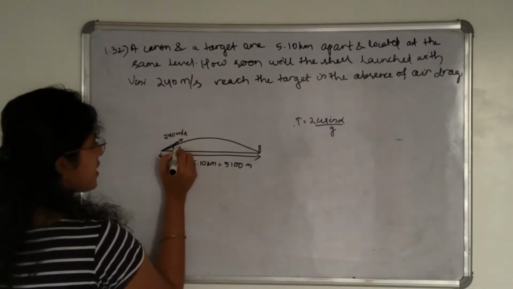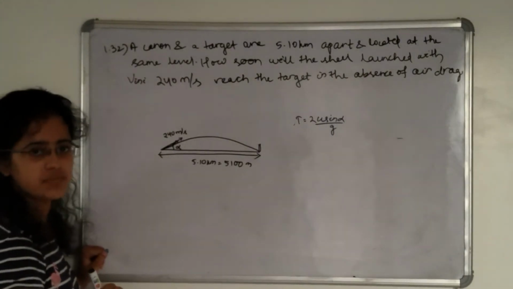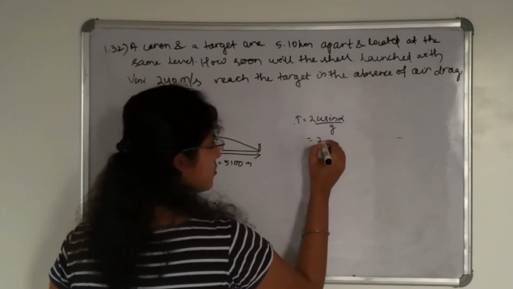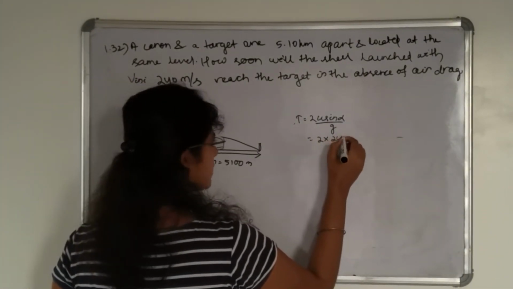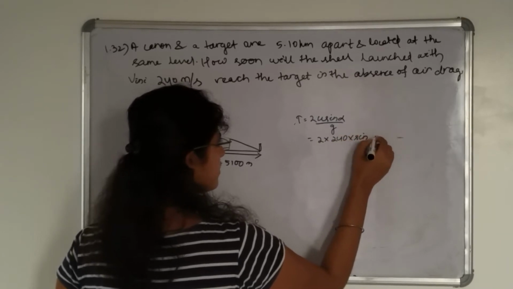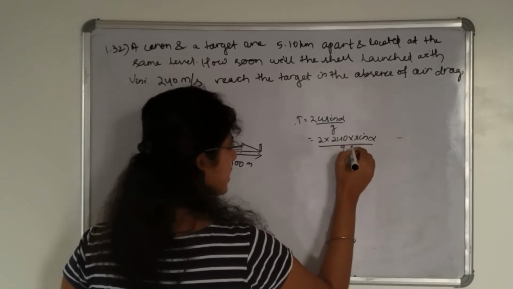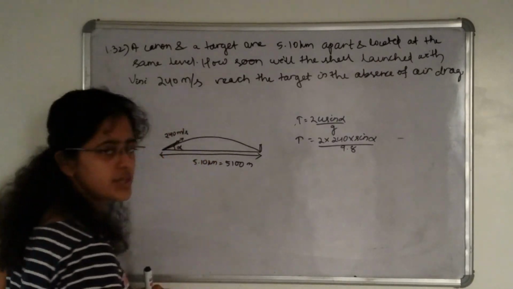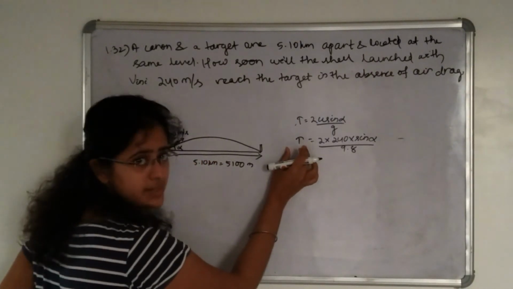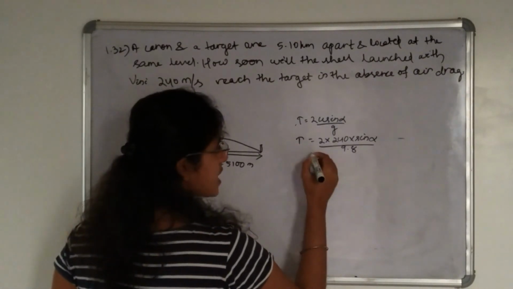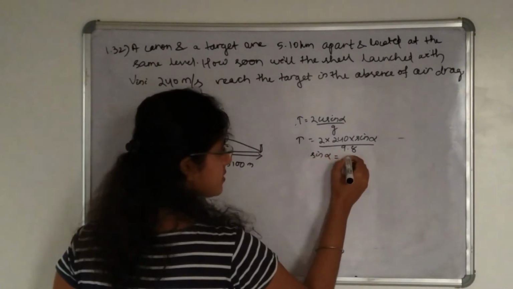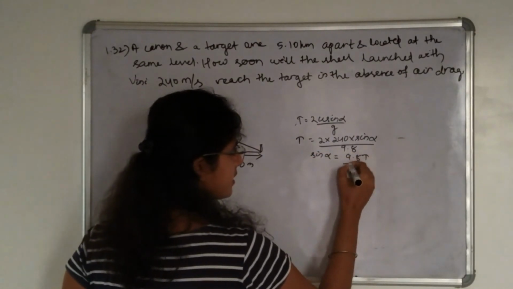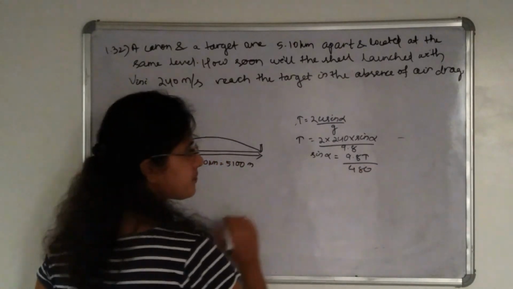Let us say it is making an angle alpha to the horizontal. So 2 into 240 into sin alpha divided by 9.8 is equal to t. We have to find this time of flight. So sin alpha is 9.8 t divided by 480.